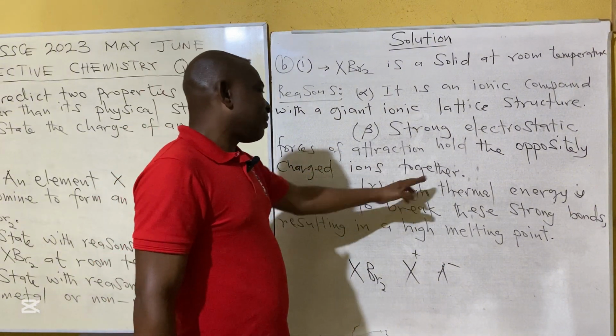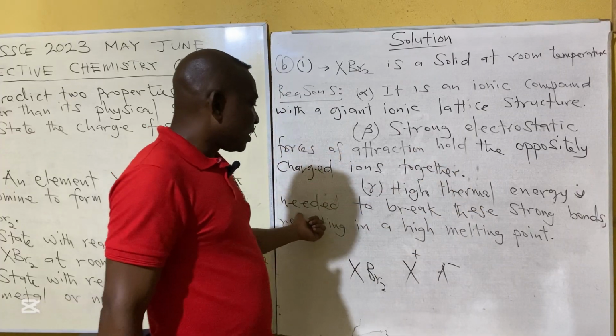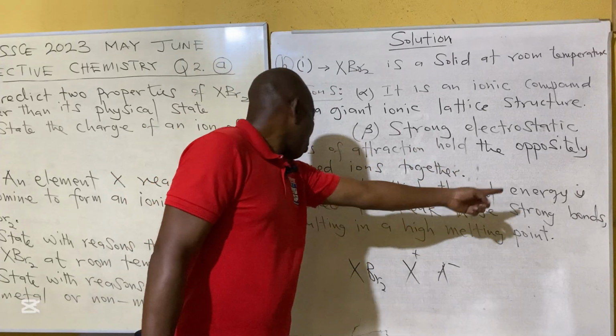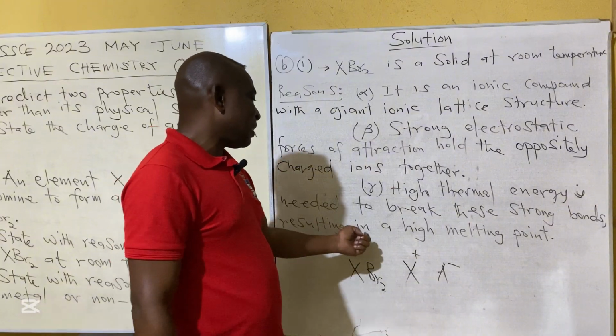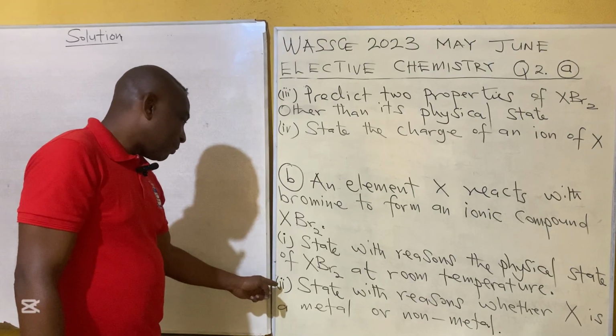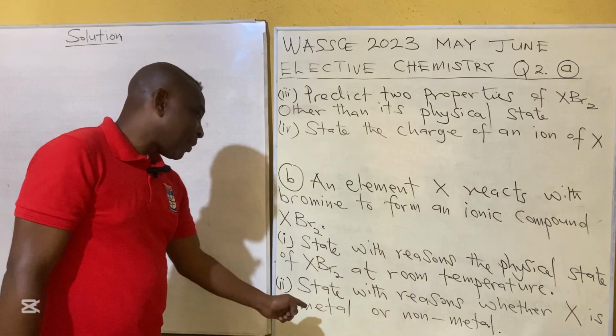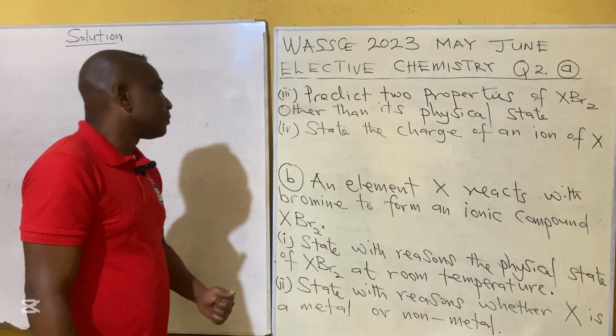Gamma, high thermal energy, thermal means heat energy, is needed to break these strong bonds, resulting in a high melting point.